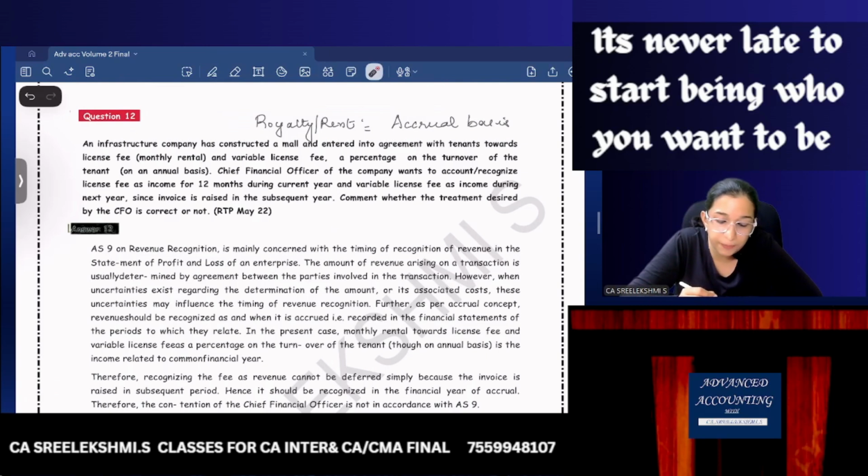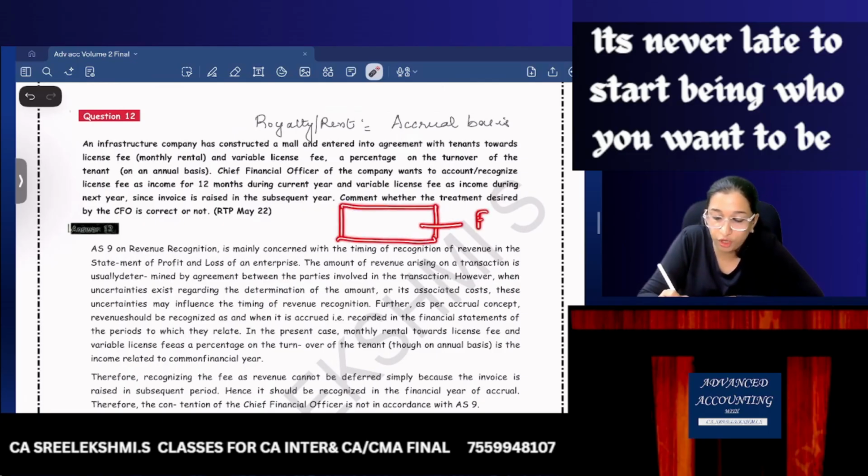An infrastructure company has constructed a mall and entered into agreement with tenants towards license fee, monthly rental and variable license fee, a percentage on turnover of the tenant on an annual basis. I didn't understand? See, if you go to Lulu Mall, there is a food court. In the food court, there are various shops.